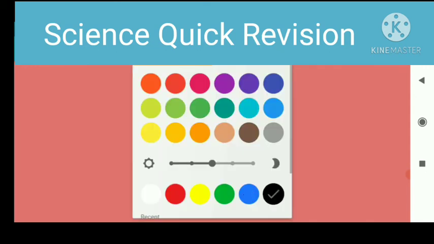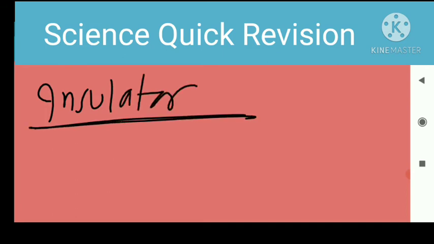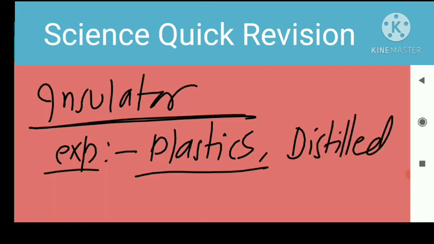Our next topic is insulator. An insulator is a material that does not allow electric current to flow through it. Some examples are plastics, distilled water, and dry wood.